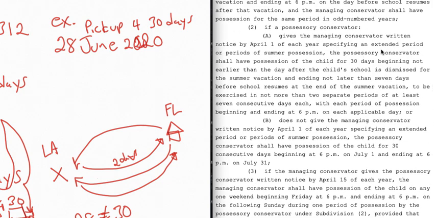It says specify an extended period or periods of summer possession. I'm specifying my periods. I'm picking them up for 30 days on 28 June 2020, and it starts at 6 p.m. So make sure 6 p.m., unless y'all agree to something else. But other than that, this is an example of an email that you can send.